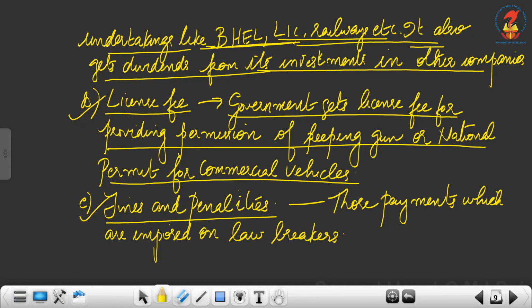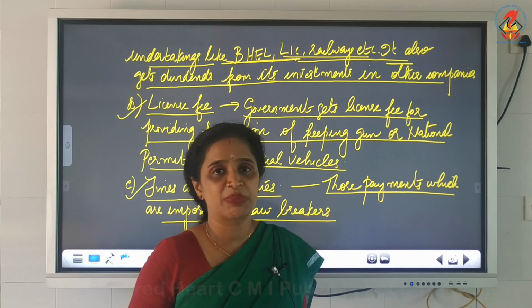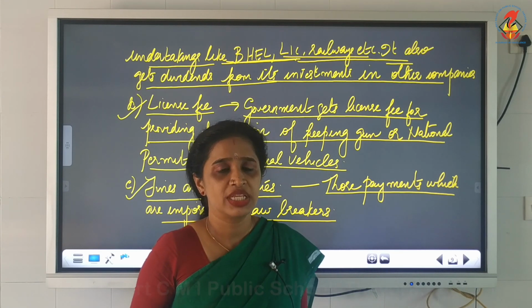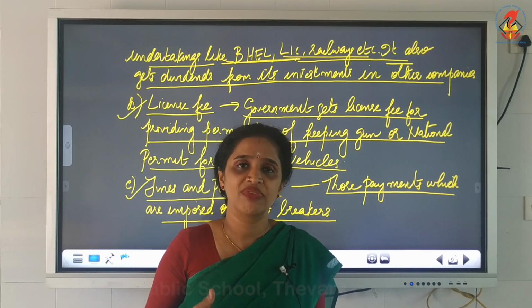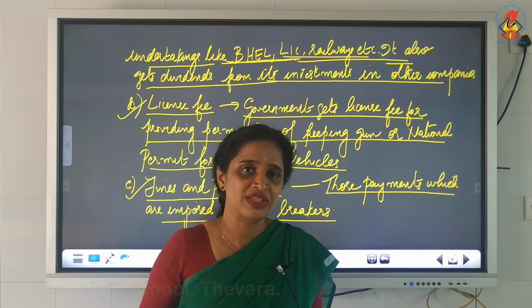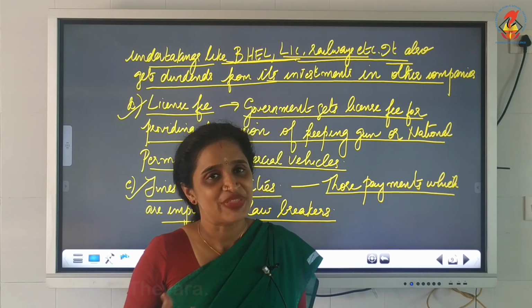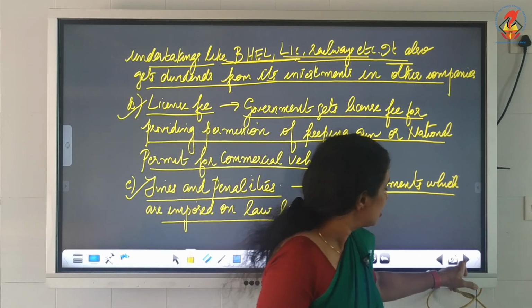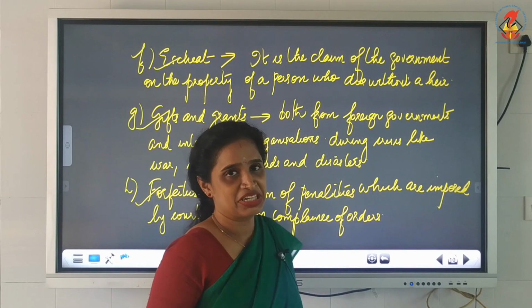Next is fines and penalties. Those payments which are imposed on law breakers. For example, you are supposed to follow the traffic rules. If you are violating the traffic rules, what will happen? You will be imposed with certain fines, isn't it? That kind of fines is also a source of revenue for the government.